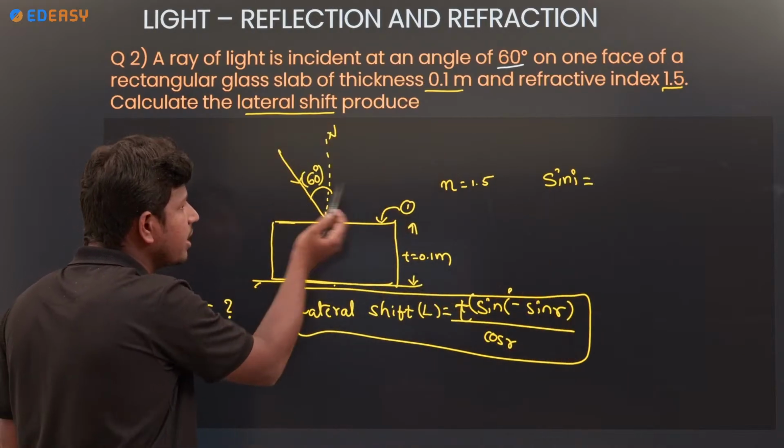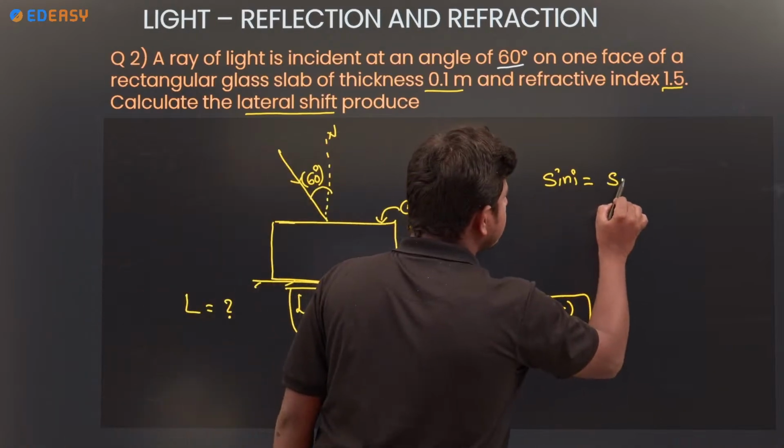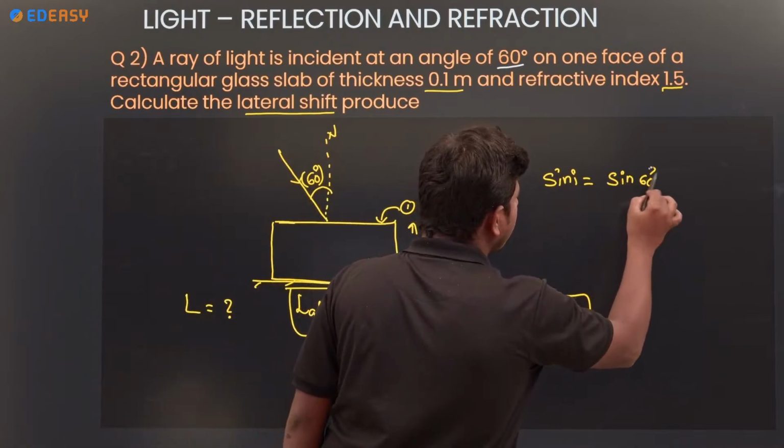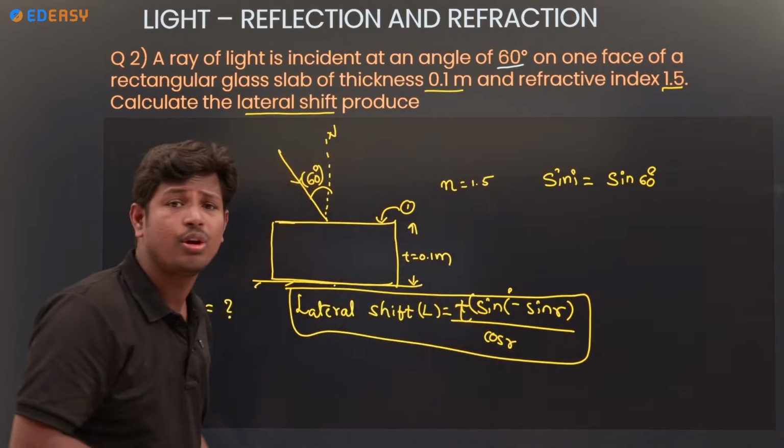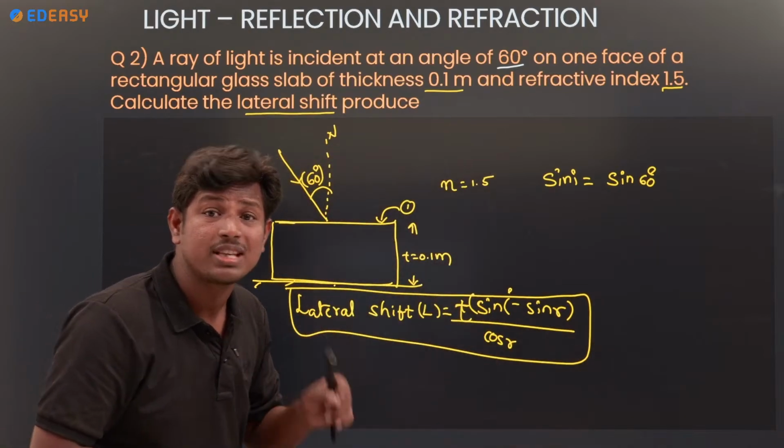Sin I is based on the incident angle, so sin 60 we know. Next, we don't know sin R. But how can we find sin R?